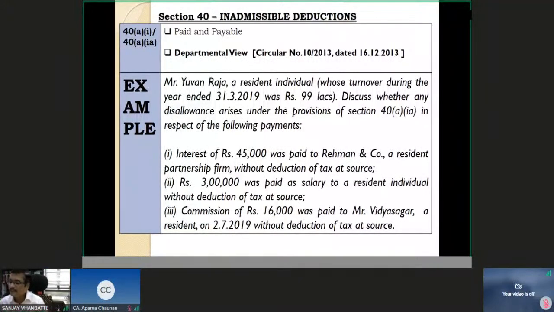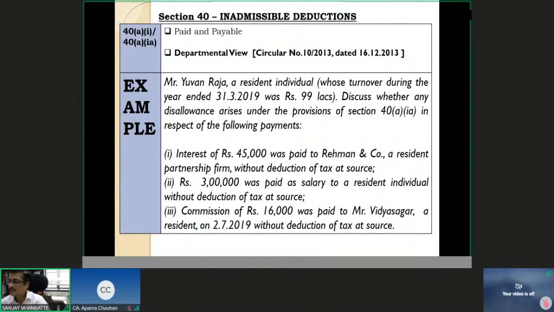Any other answers? Yes, Palak from Goria is saying 30% of interest, salary, and commission.